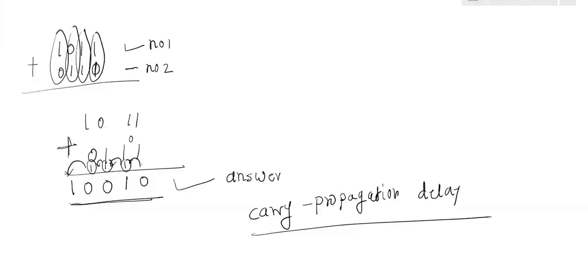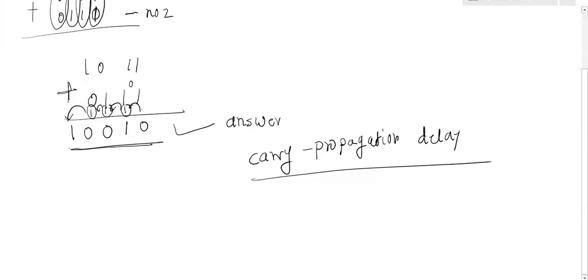And to generate a final answer, this carry propagation delay is more. Clear? So as the number of bits increases, the carry propagation delay is also going to increase. And that much time I will take to perform the addition or subtraction operation here. Clear? Now here in this case, I have 4 bits. So time required, let's say, 4 seconds.